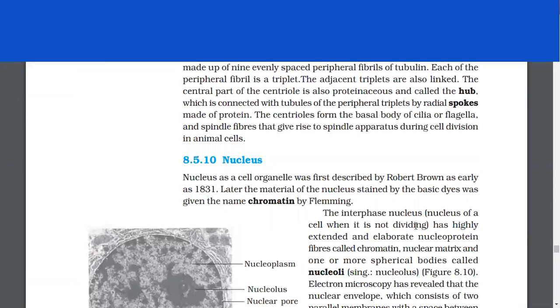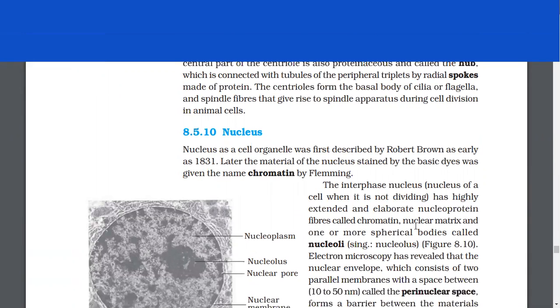The central part of the centriole is also proteinaceous and called the hub, which is connected with the tubules of the peripheral triplets by radial spokes made of protein. The centrioles form the basal body of cilia or flagella and spindle fibers that give rise to the spindle apparatus during cell division in animal cells.